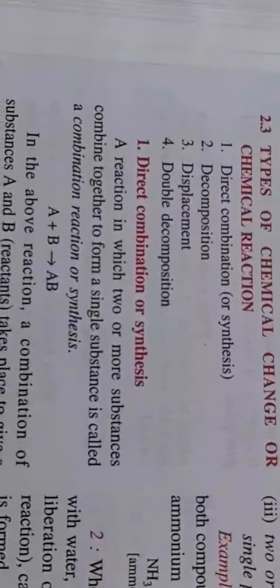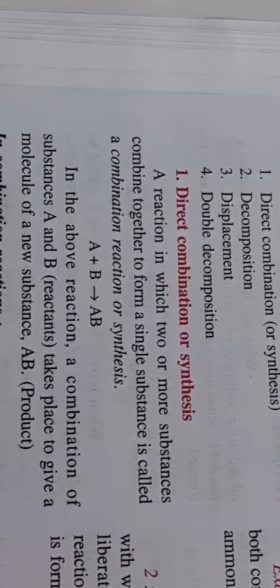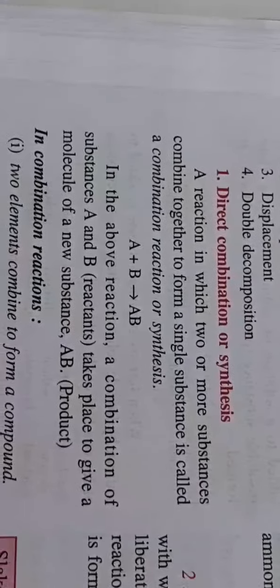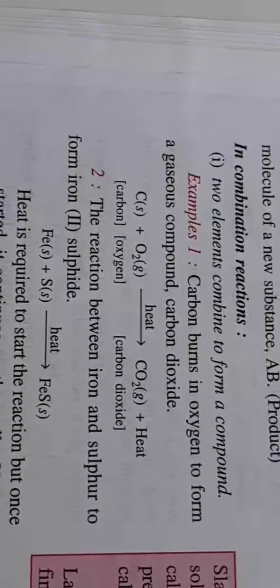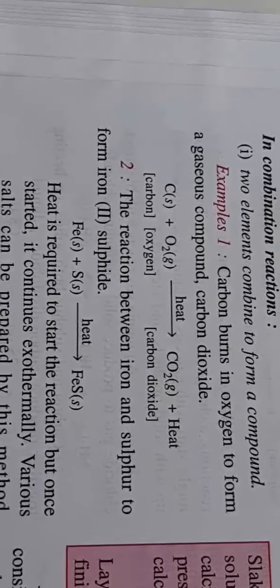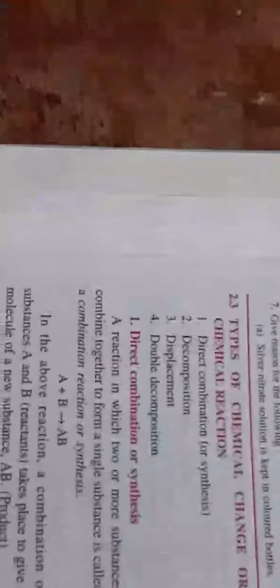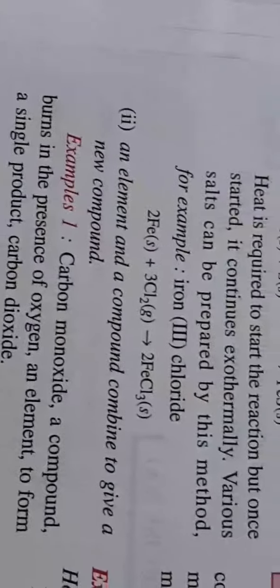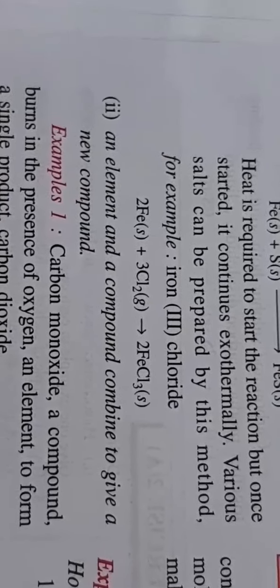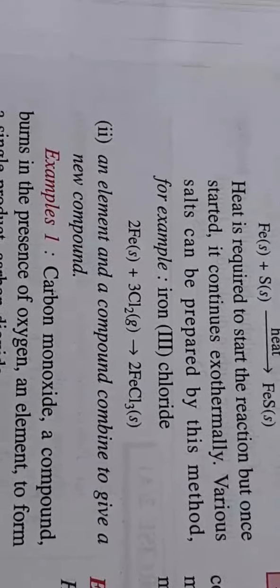In direct combination, two or more substances combine together and give rise to one single substance. For example, carbon and oxygen when combined give carbon dioxide. Iron and sulfur when combined give iron sulfide. Similarly, there are a large number of other reactions given in your book, such as the reaction between iron and chlorine giving ferric chloride. There are a lot of examples in which combination is going on. They are given in your book, so you go through them.